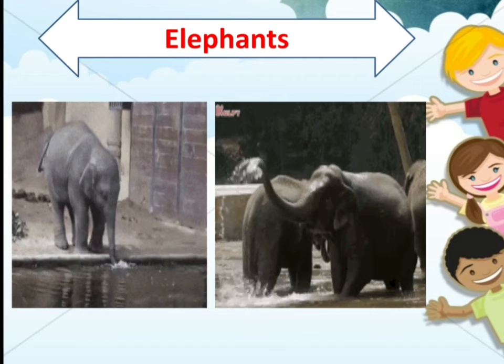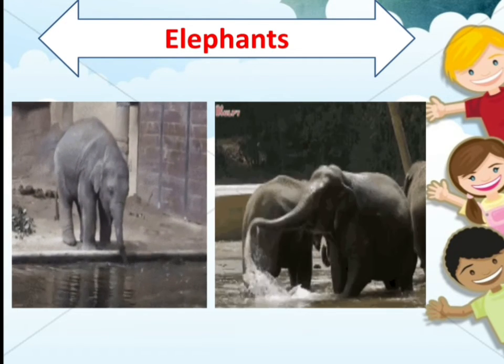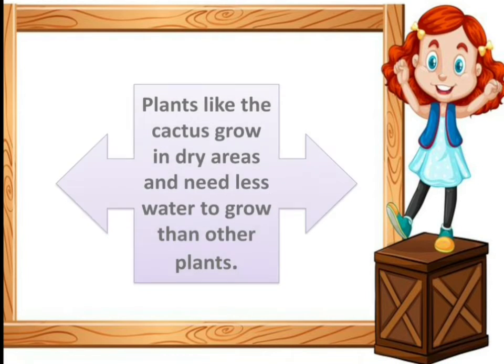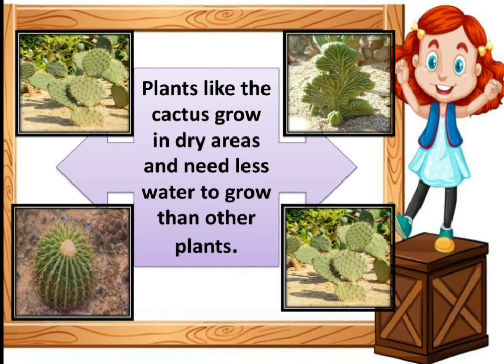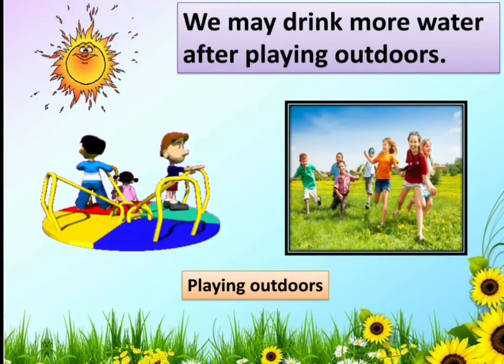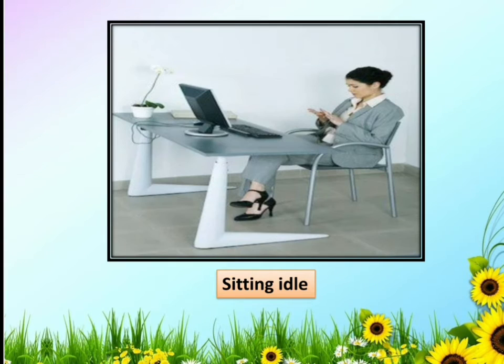Elephants require lots of water to drink. They also require water to bathe and cool their bodies. Plants like cactus grow in dry areas and need less water to grow than other plants. We may drink more water after playing outdoors. If we sit idle, we may not feel thirsty.